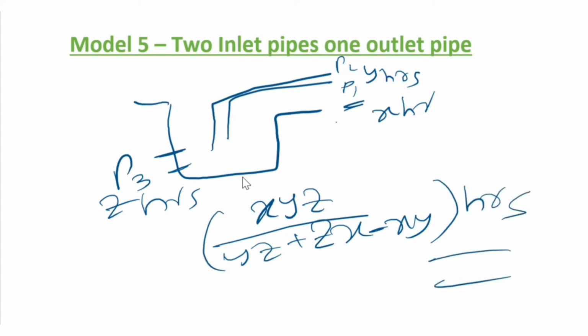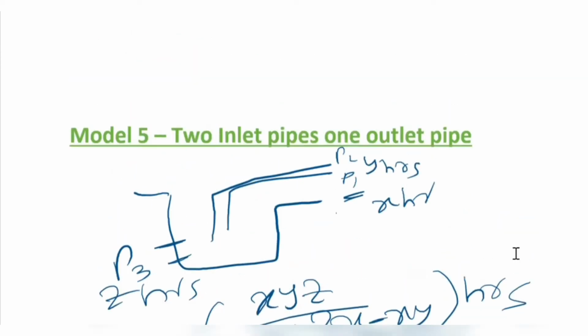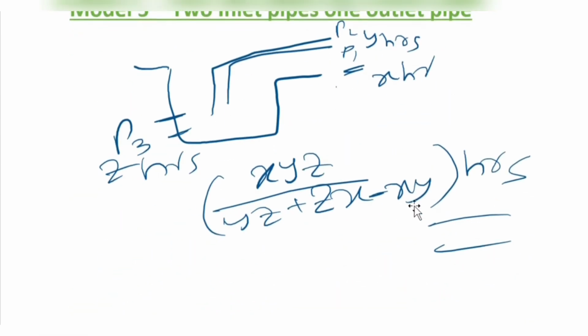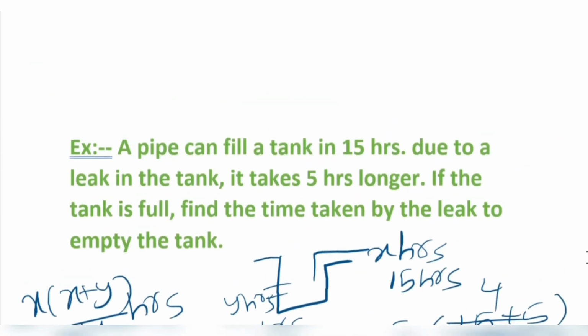So take more and more examples and practice. I have just given you the formula for this fifth model. There are two inlet pipes and one outlet pipe, so two are filling and one is emptying. The formula is xyz by yz plus zx minus xy. It is similar to the second model we discussed, but we take minus here because one is simply emptying. That's the main reason for the minus. So it is very simple, this pipes and cisterns concept.